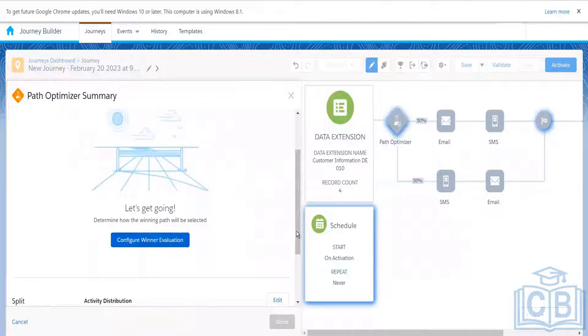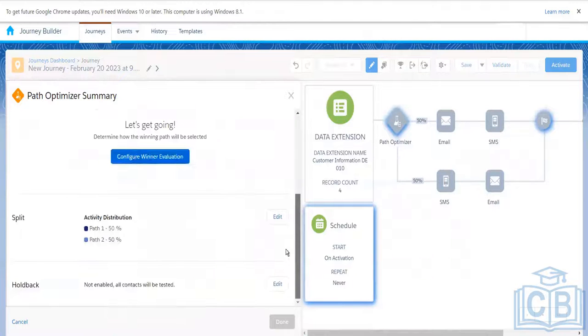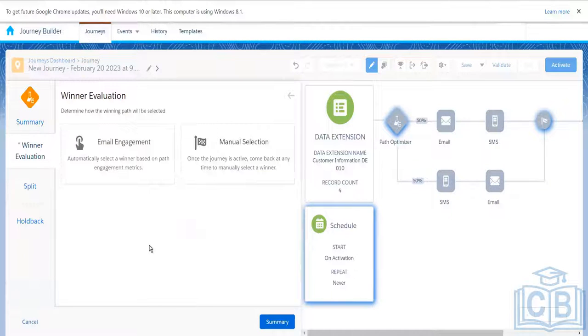Here, it has step number 1, a winner evaluation, and then split and then fallback. Winner evaluation means how do we want to evaluate the winner? Which path are we going to decide is the winner? We have two different ways that we can evaluate the path.